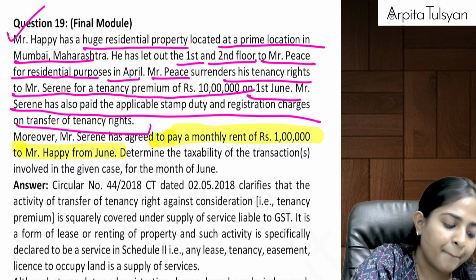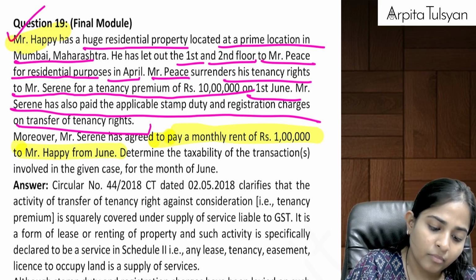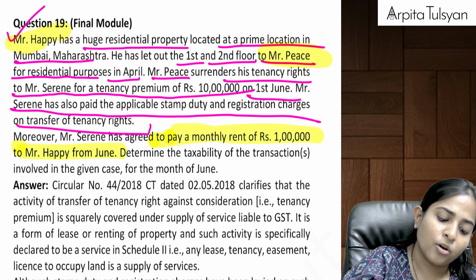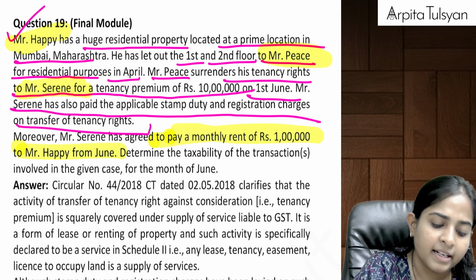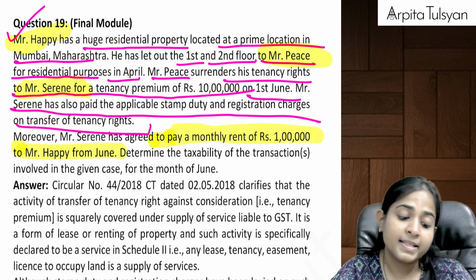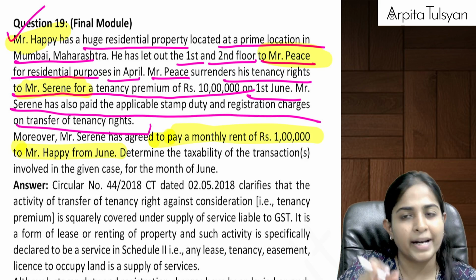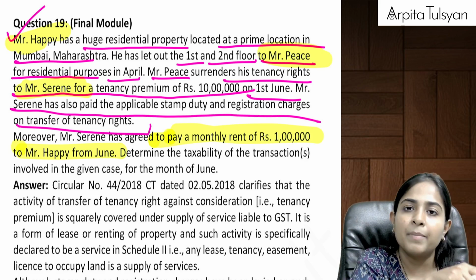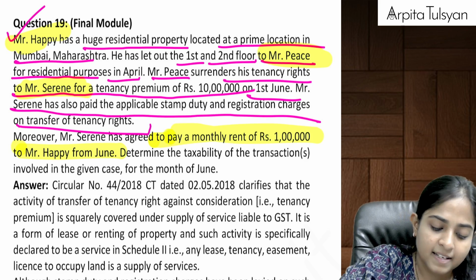So Happy is the owner, right? Mr. Peace was the old tenant and Mr. Serene is the new tenant, right? So the new tenant is paying the rent also, plus he is going to pay the tenancy premium also. Rent he will pay to the owner, tenancy premium he is going to pay to the old tenant. Discuss the taxability.